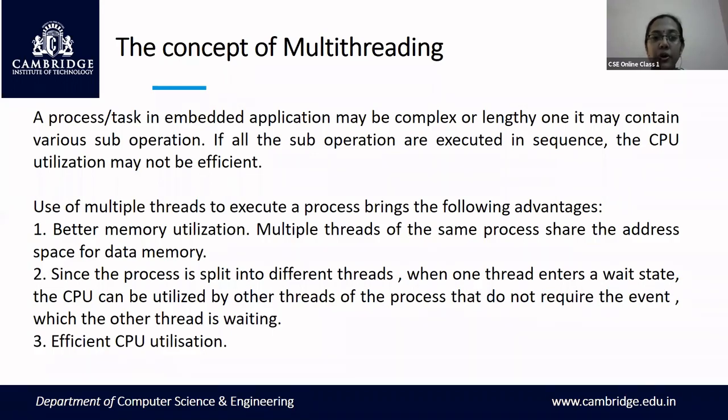When thread 1 has to execute, it should receive the data from the input device. In case the input device is not ready, thread 1 has to wait until the input device is ready. Only then can that thread receive the data.